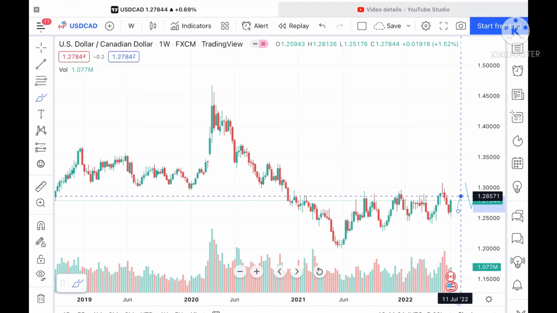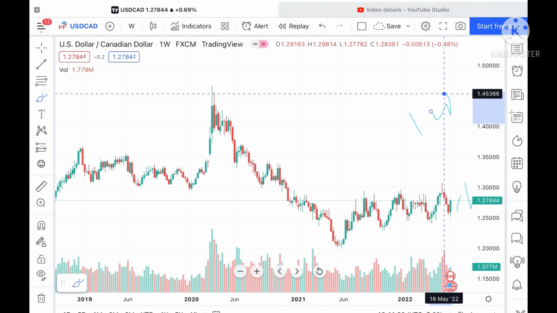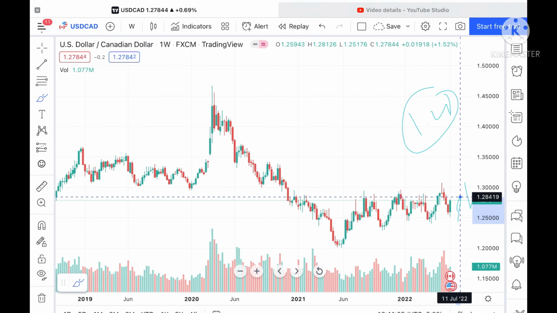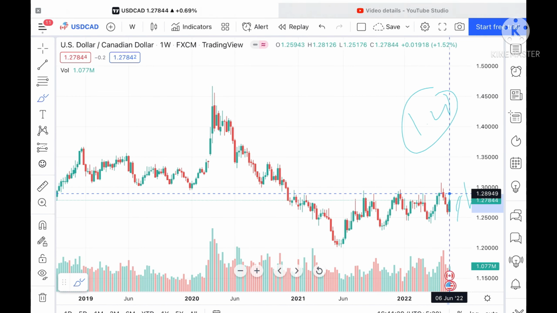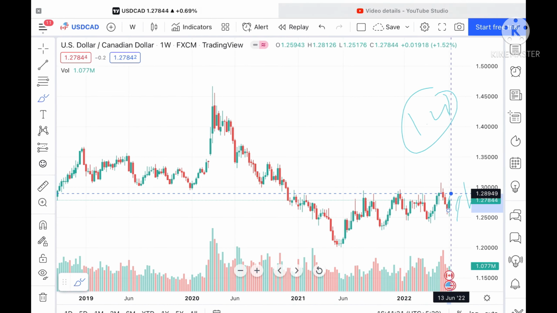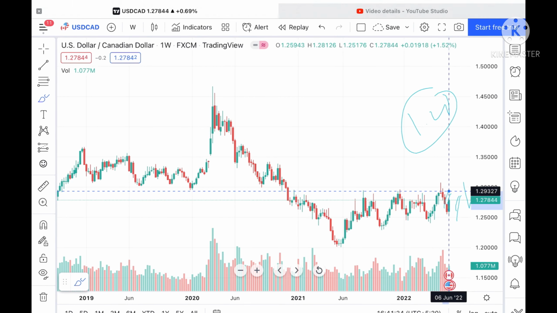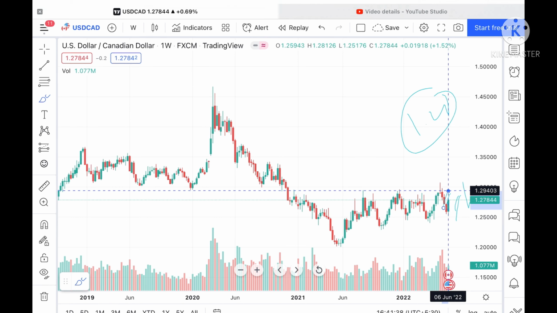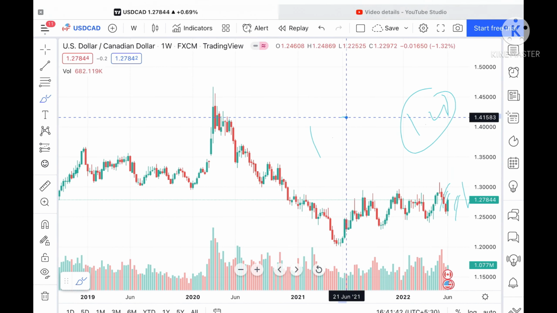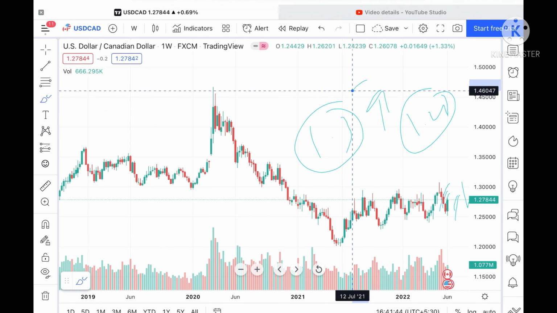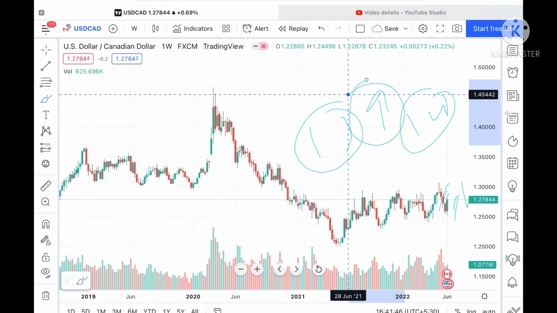We can see it can move further upside towards a level of 1.28, and then from there it can go to a level of 1.28646. Suppose if the price sustains above that level, then we can see it can touch a level of 1.28949, and from there it can go to a level of 1.29403. Okay, and once it goes above that level, then it can go further upside towards level 1.3, and if it goes above 1.3, then it can move further upside.